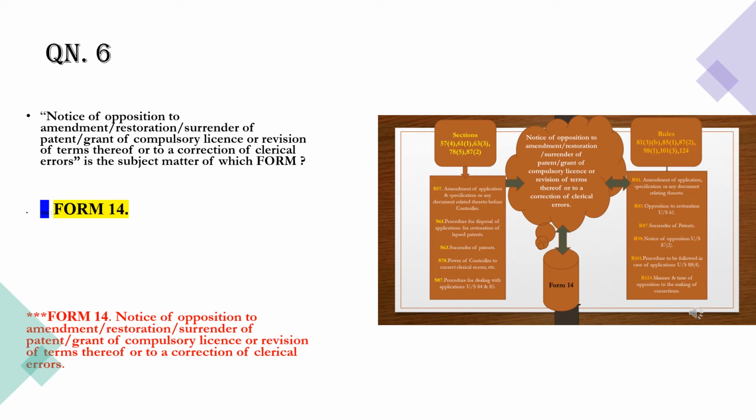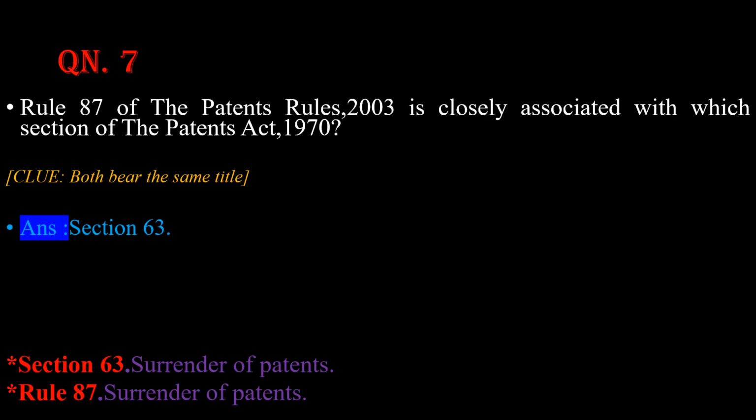Form number 14 is notice of opposition to amendment or restoration or surrender of patent or grant of compulsory license or revision of terms thereof or a correction of clerical errors. For this, I have also given the old slide here where we had tried to establish the relationship between the relevant sections, rules and the form. Fine. Okay. Let us proceed.